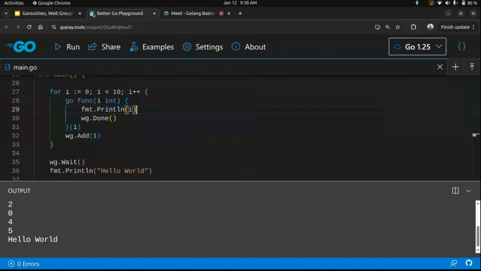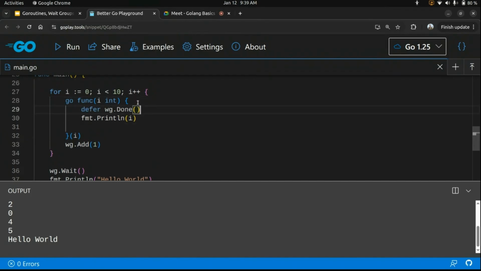And in this example, if you see, we have used wait group dot done. Now if you remember defer, what defer does is it runs after the function execution has returned, correct? So one example of defer is we can mention wg dot done in defer, because whenever our Go routine finishes its execution, we want to call it. Since this was a small function, we can write it directly. But let's say your Go routine is big and performs many tasks, you can just write defer at the start and mention wg dot done so that it automatically executes when the function returns.